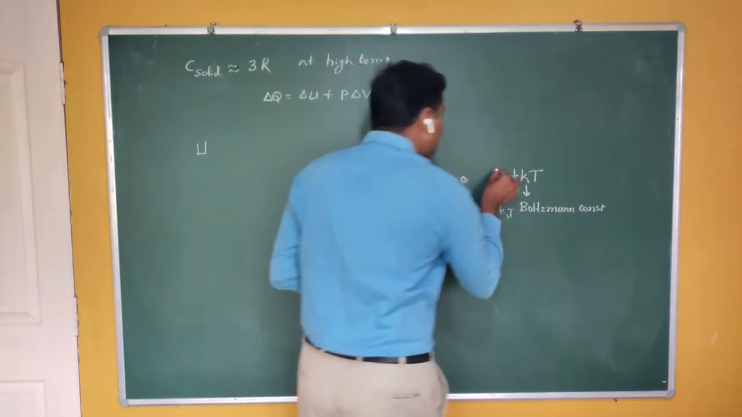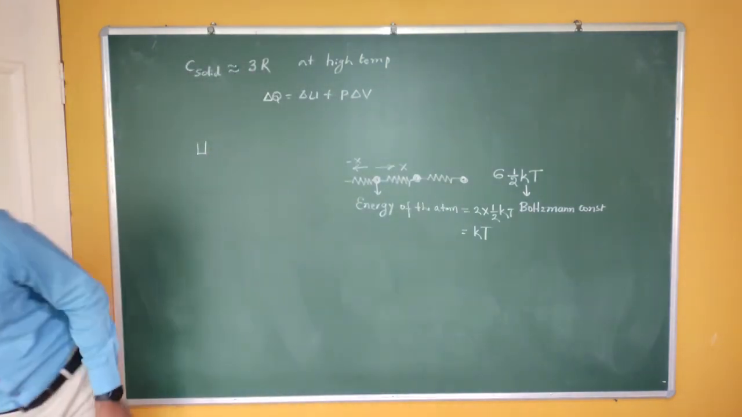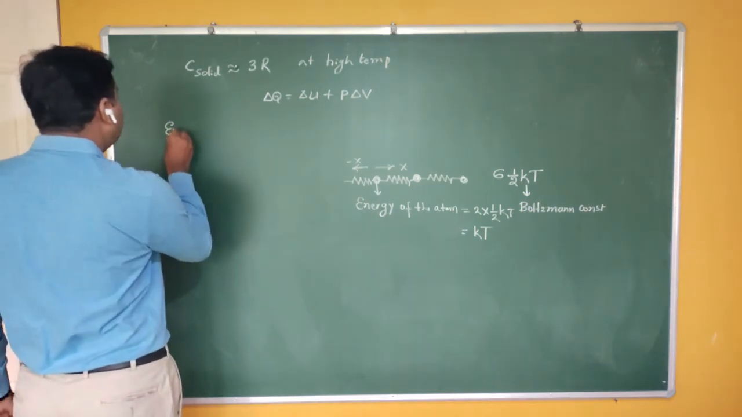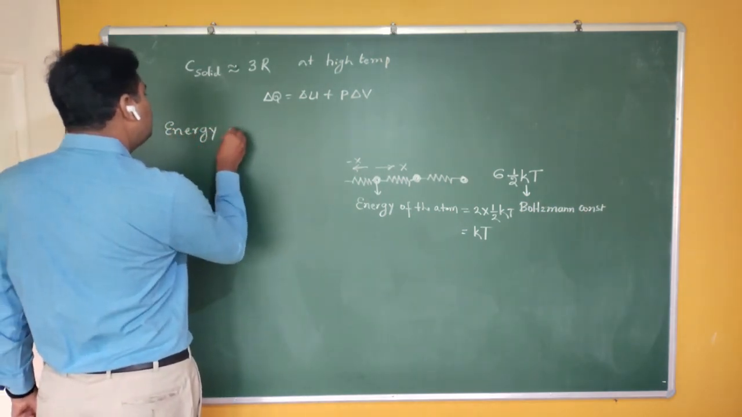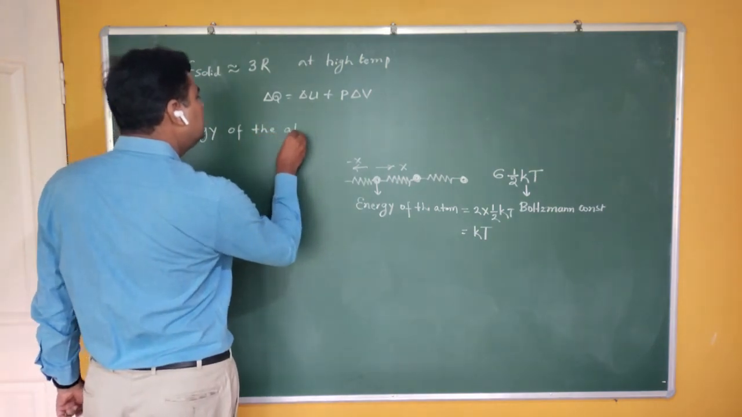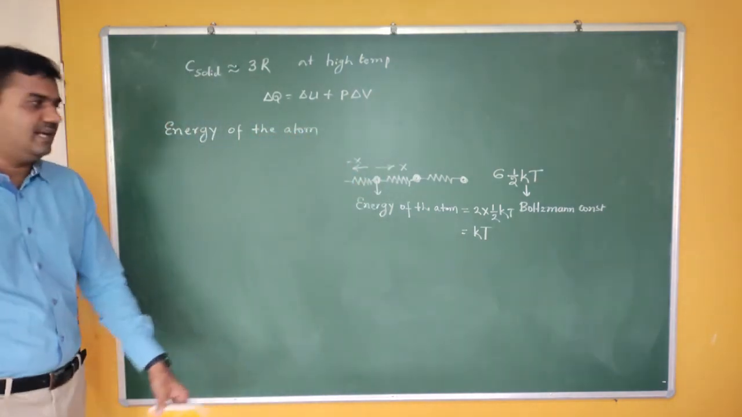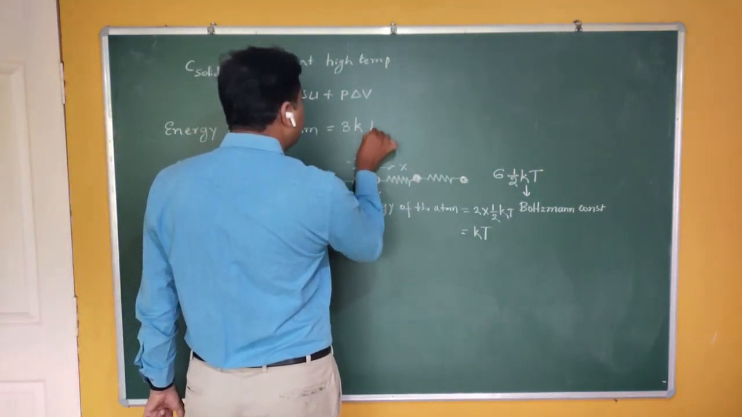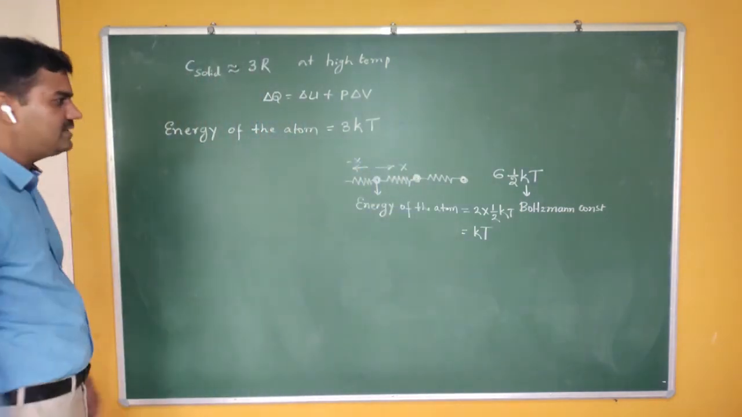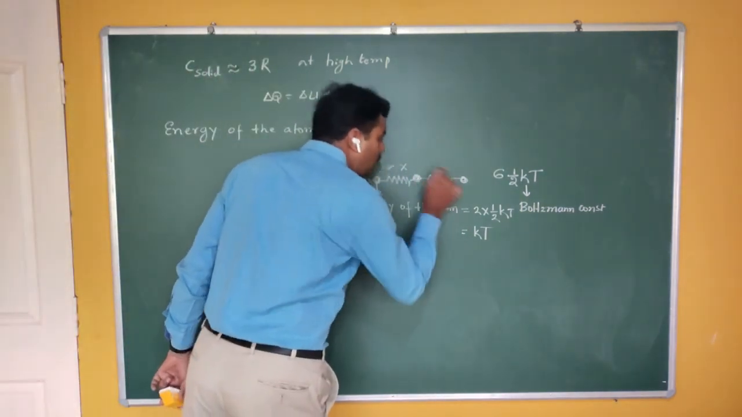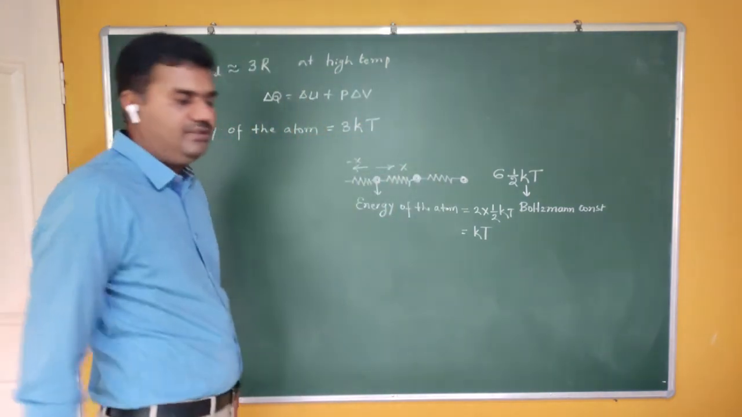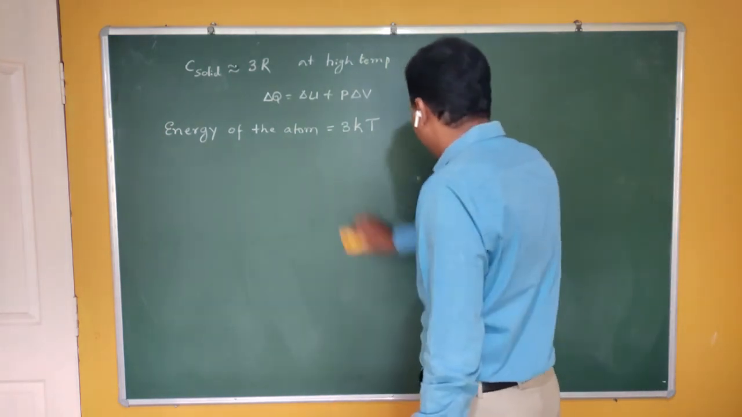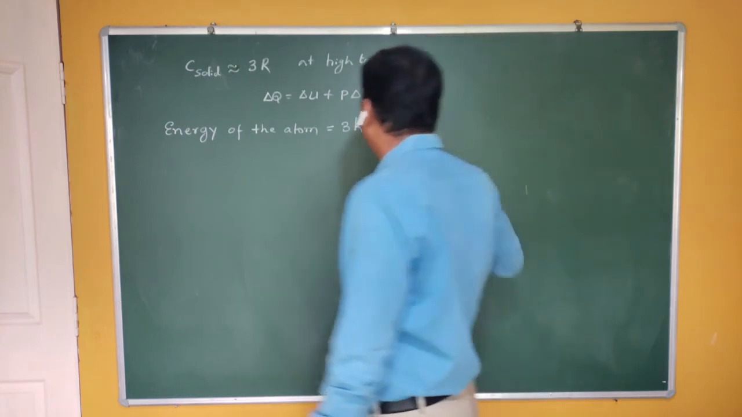You can have the 6 possibilities. Therefore, I can say that the energy of the atom in 3 dimensions is 6 into half kT. Therefore, how much is it? 3kT. Are you getting me? So what is the energy corresponding to one atom in the solid? It is 3kT. Where this half kT comes from, you will study in kinetic theory of gases. So the energy corresponding to one atom is 3kT.